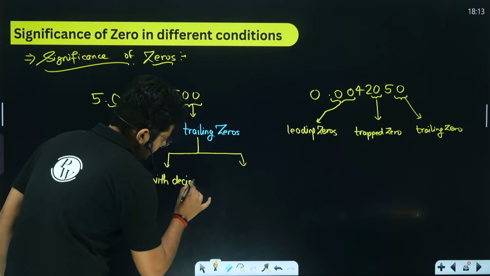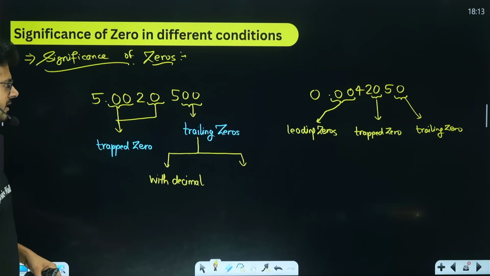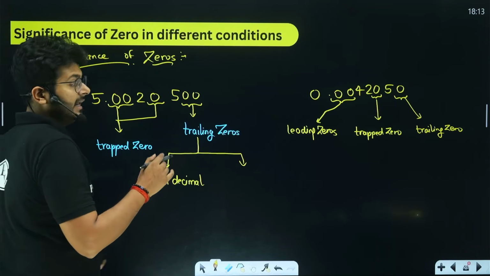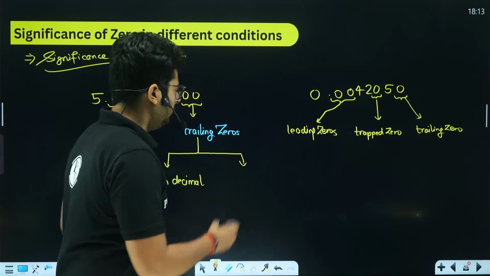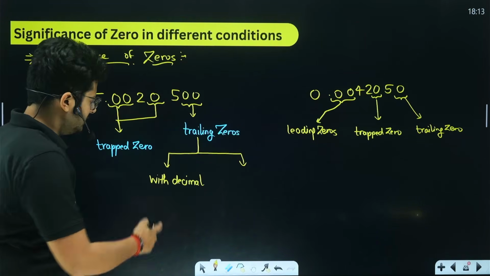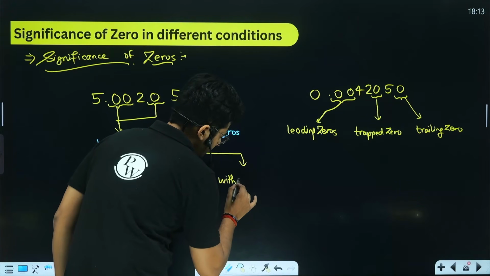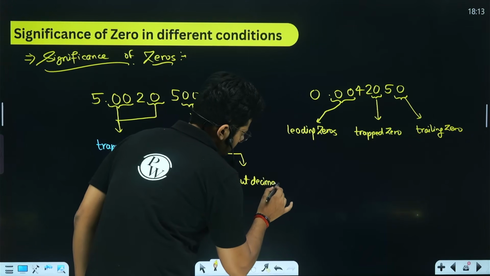And then the second possible situation is we have trailing zeros without a decimal. For example, we can have 500, 5000. In this situation, we don't have a decimal place. So we have without decimal.